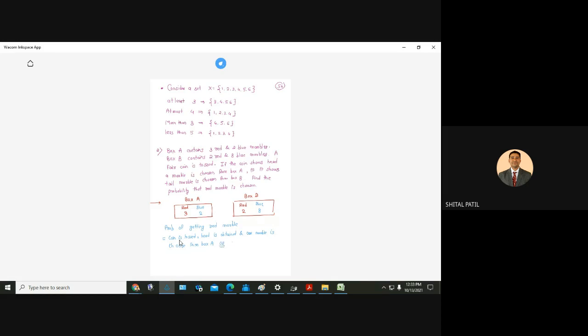Coin is tossed, tail is obtained, and marble is chosen from box B. Marble is chosen from the box B. Now I'll write in this way. Have you written this?